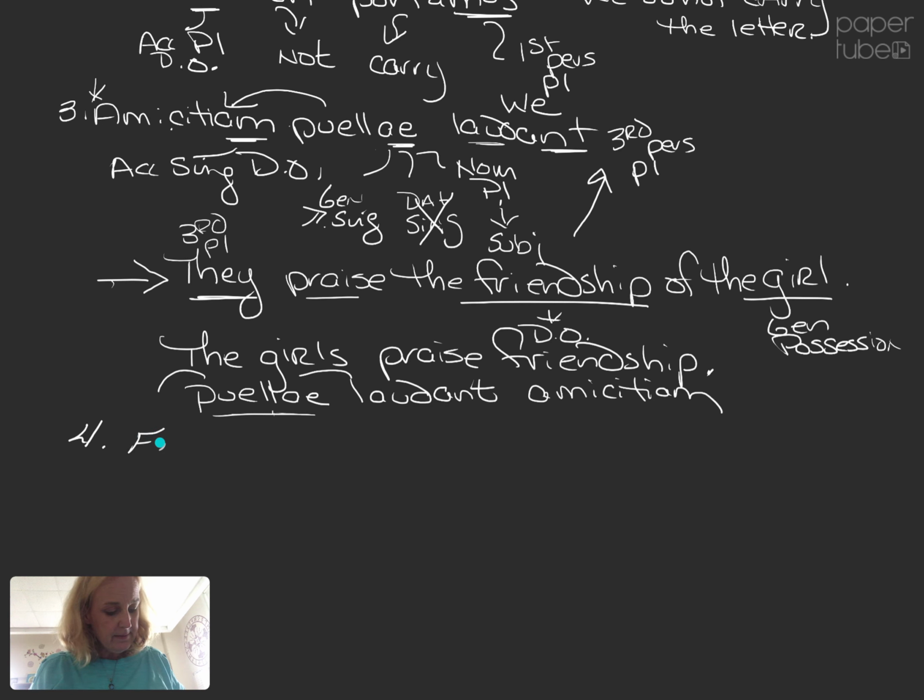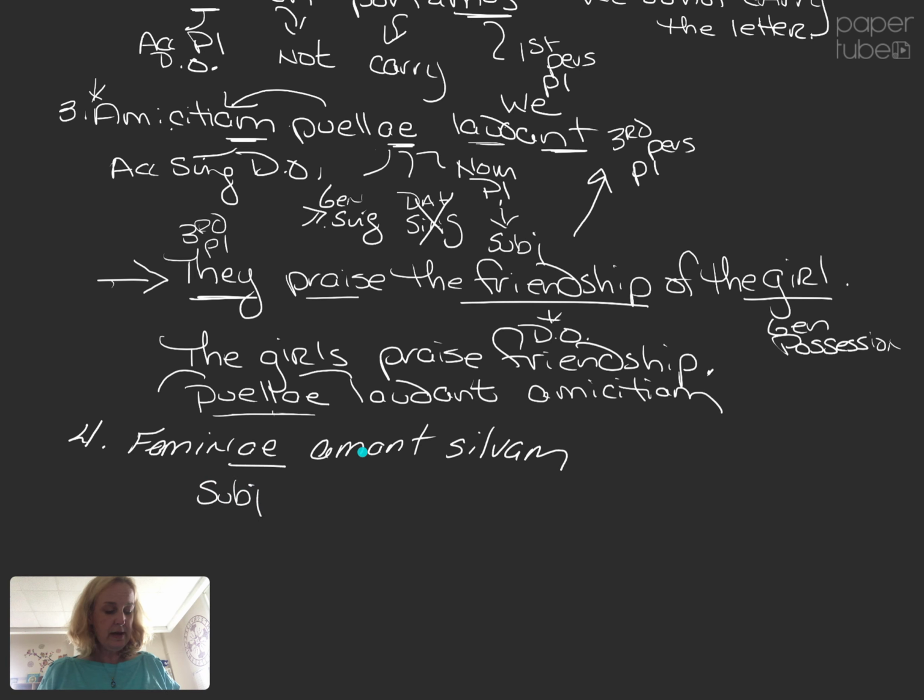Feminae amant silvam. Now, in this example, the book did exactly what I said I would do in number 3 to make it more clear, that feminae had to be the subject of this third person verb, because it cannot own this accusative singular direct object because it doesn't touch it.